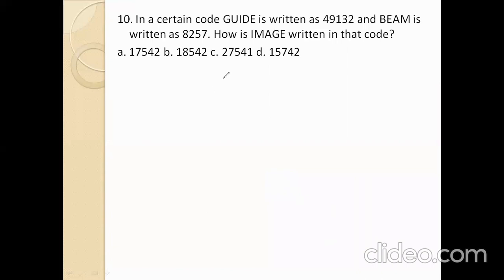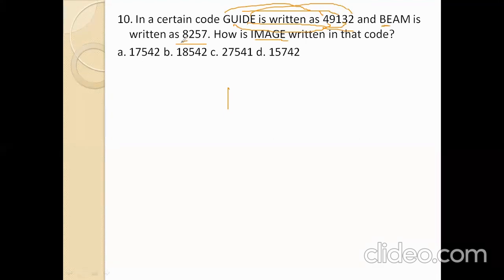Next question. In a certain code, guide is written as 49132. Beam is written as 8257. Image is written as G4, U9, I1. So start with 1. Image means I. D3, E2.